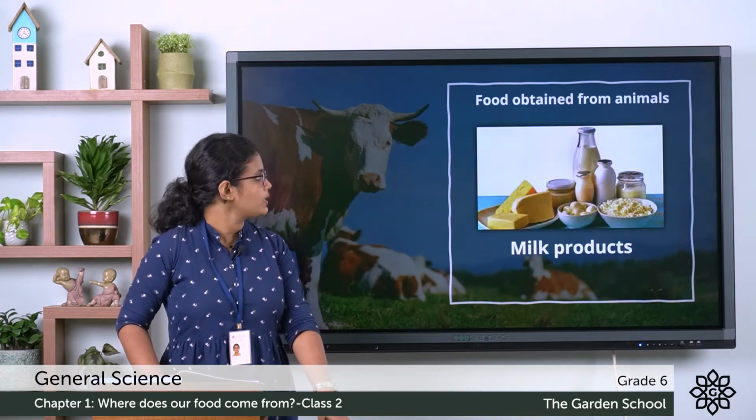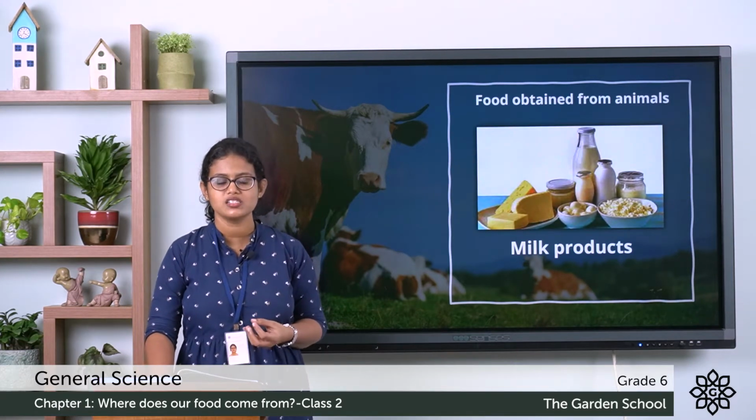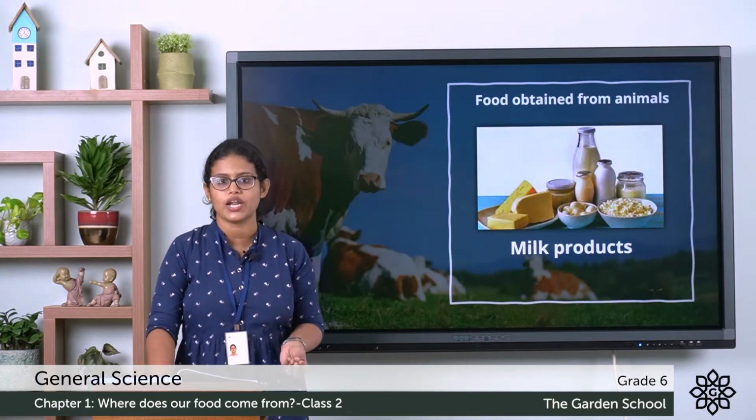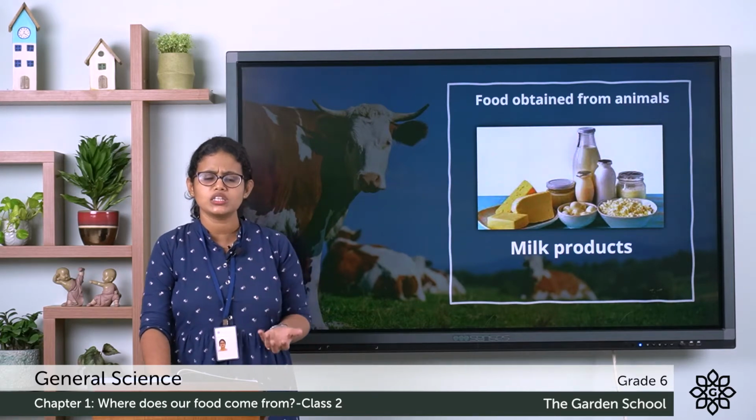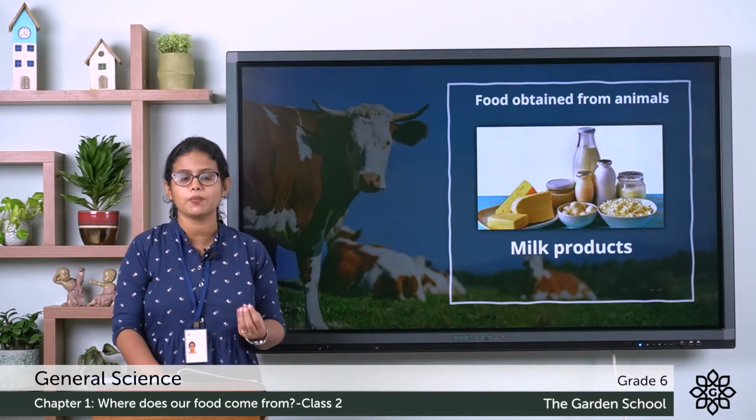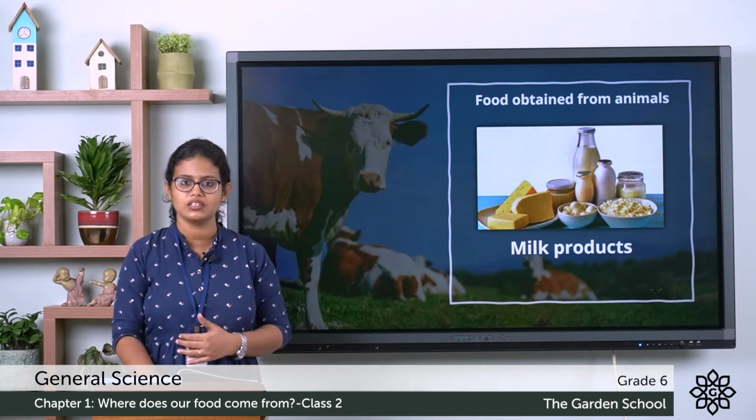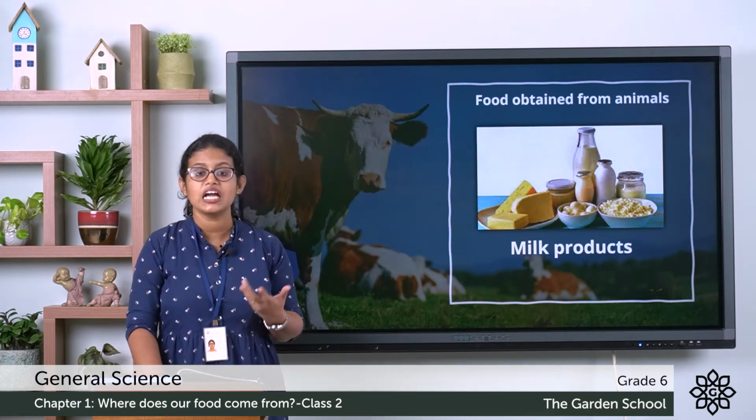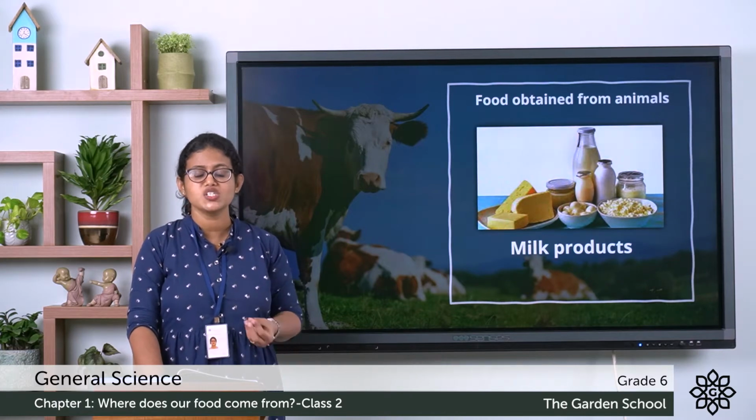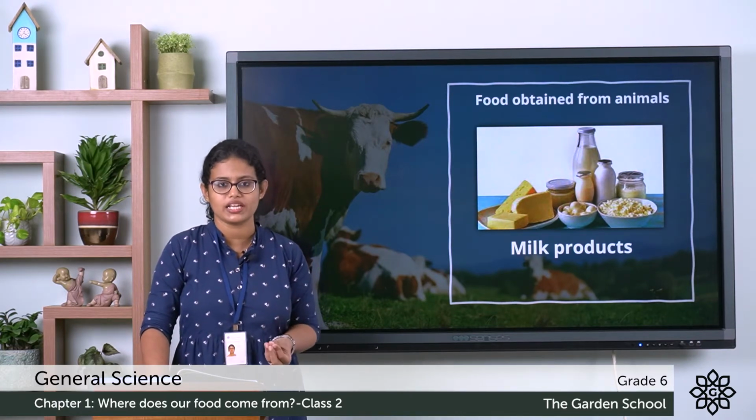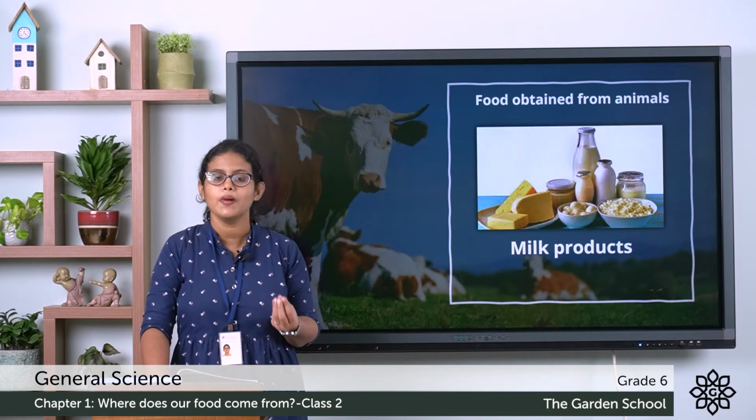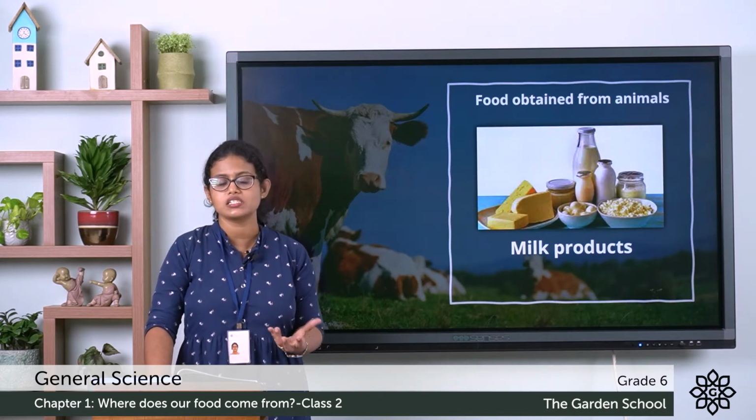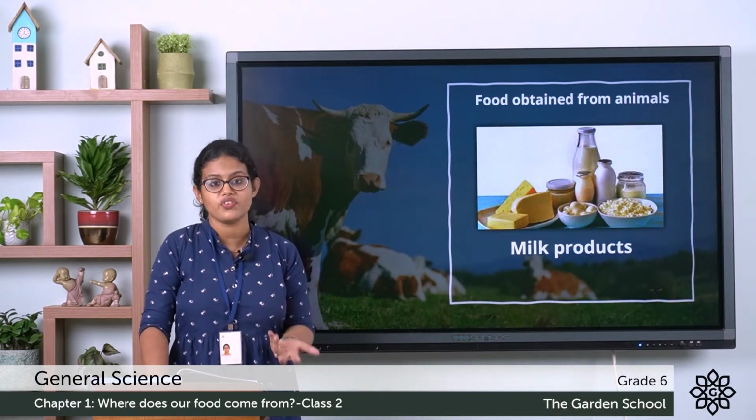Then, what about milk products? We all use milk products, right? Can you all think of the different milk products that we obtain from milk? For example, cheese, butter, cream, paneer. All these are milk products that we get from milk. Milk products are rich in proteins and fats.